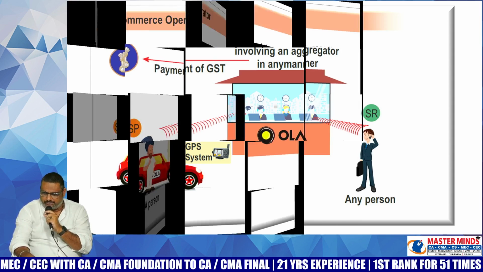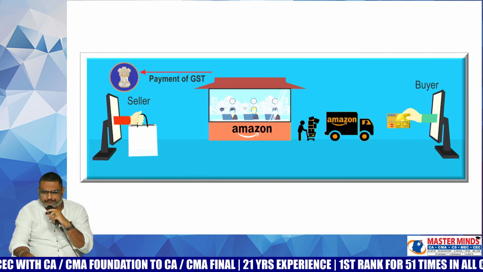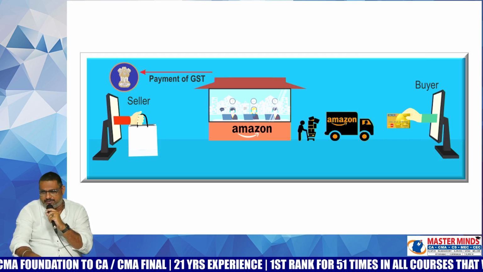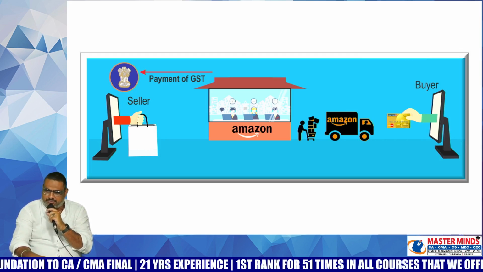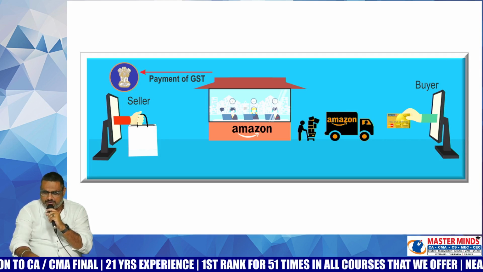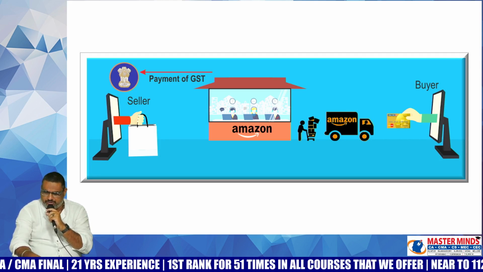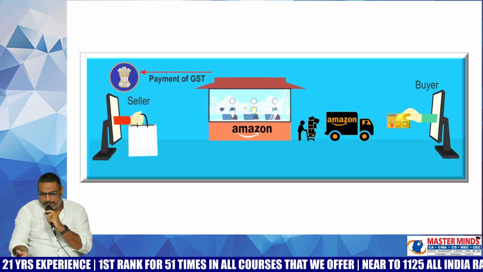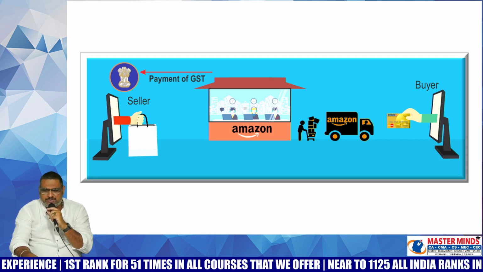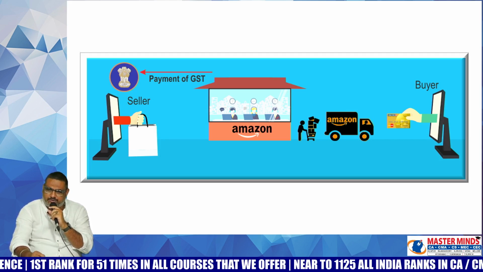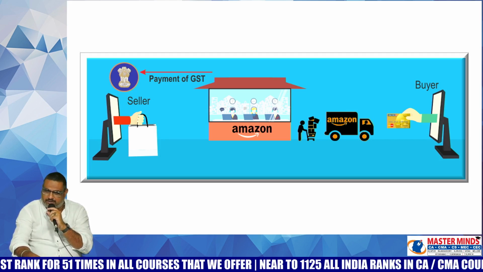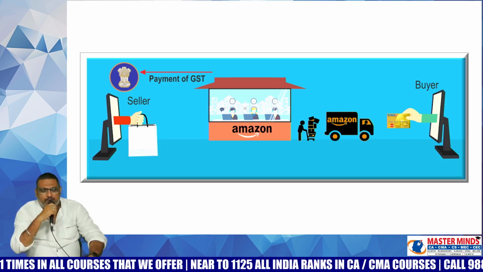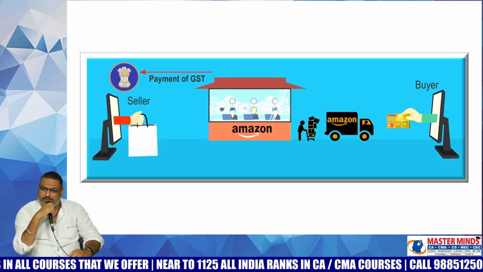Another example for ECO is Amazon. He is neither the seller nor the buyer, but brings both seller and buyer onto a common platform, either by using a mobile application or website. That particular person is known as e-commerce operator. So does that mean each and every ECO is covered under 9.5? The answer is no. Only 4 types of ECOs are covered.